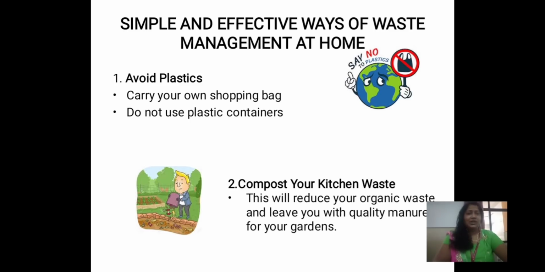Second way is make your own compost. What is the meaning of that? Well, all the biodegradable waste that we have, that means leftover food and vegetable scraps, we can take all of them, dig a hole in the corner of our garden and dump all the waste over there and cover it. What is the use of this? Well, it degrades and it behaves like a manure to all the other plants in your gardens.